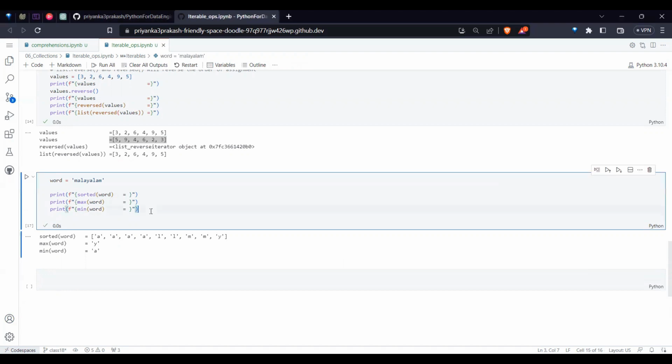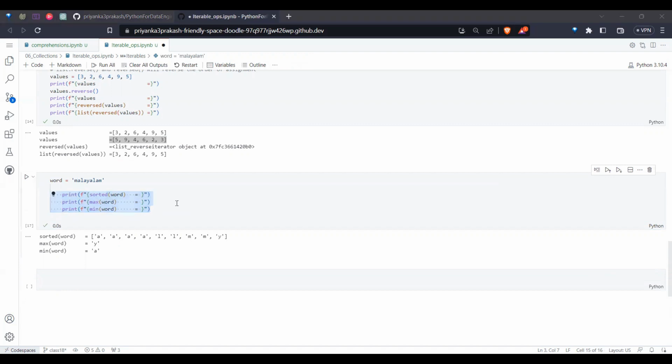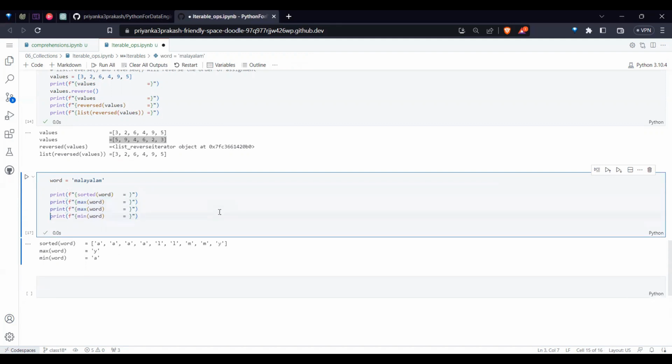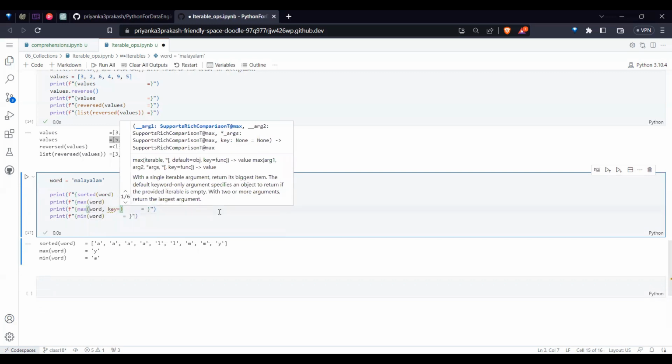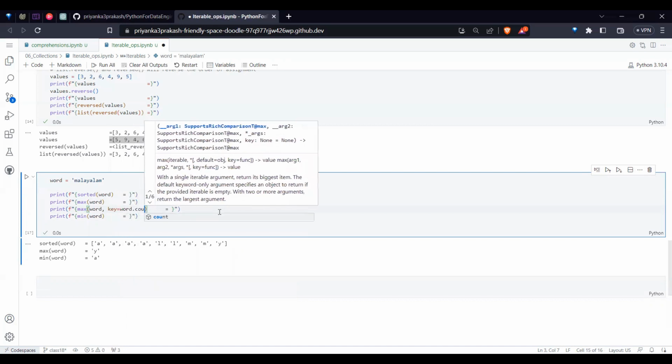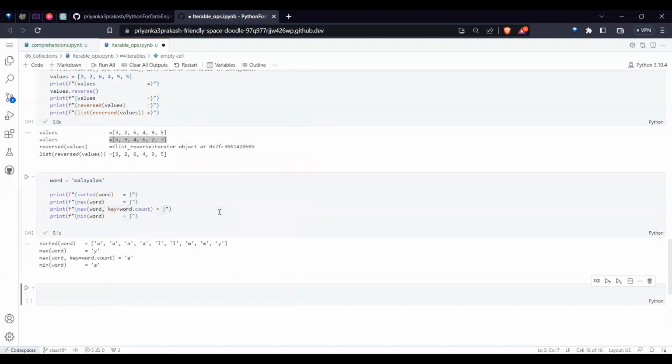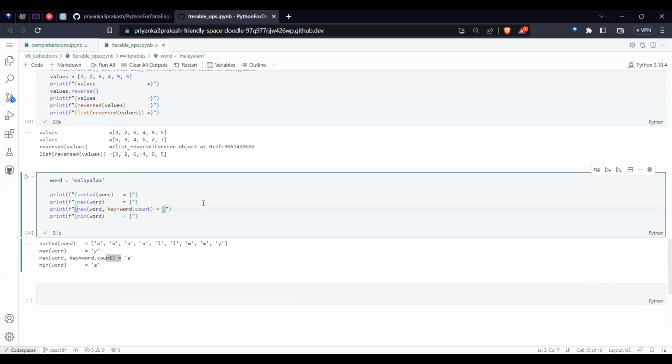Similarly, can I get results based upon the counts? Let me give that a try also. We did direct values, so let me extend that. For this max also, I'm saying key is equal to word dot count, because it's a string, right? So I'm asking word dot count. If I say word dot count, let's see. You see, based upon the word dot count also it is giving the result. Similarly, in the same line, for the minimum also we can do word dot count.